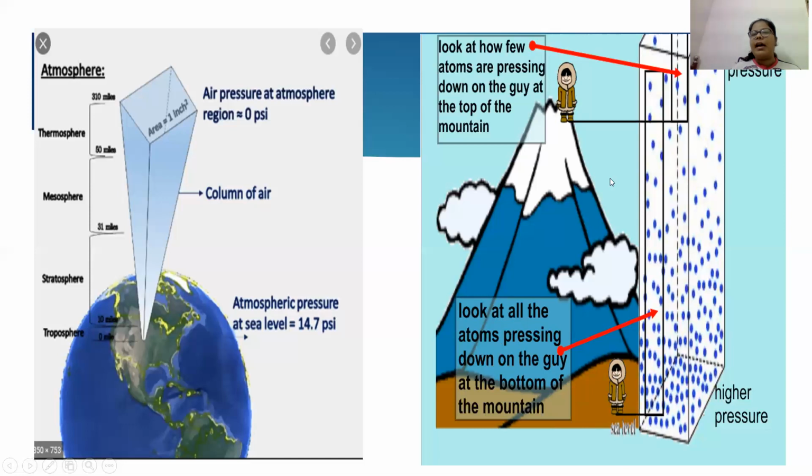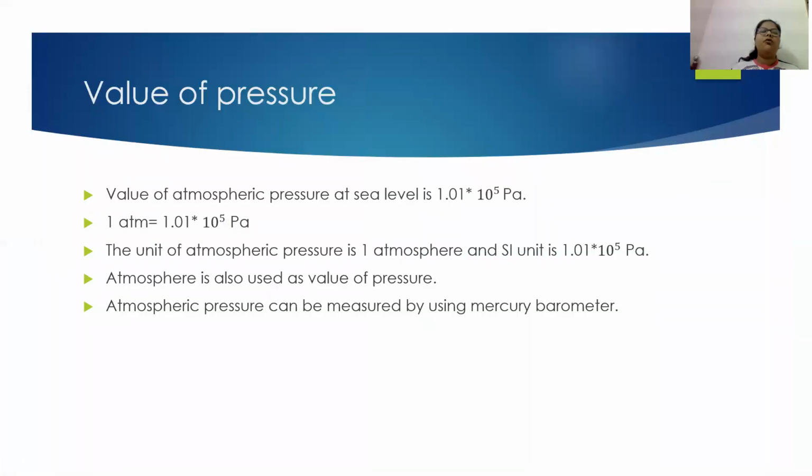Whereas, when the guy is at a higher altitude, there are only fewer air molecules creating pressure on him. So as we move to higher altitude, the air pressure keeps decreasing. Now, how can the value of pressure be calculated?